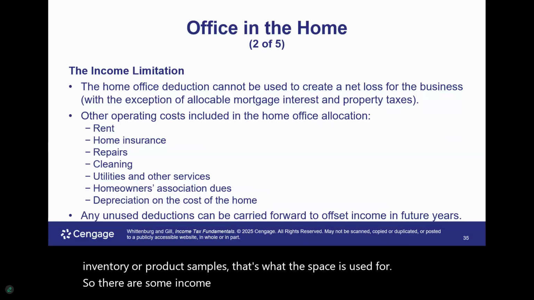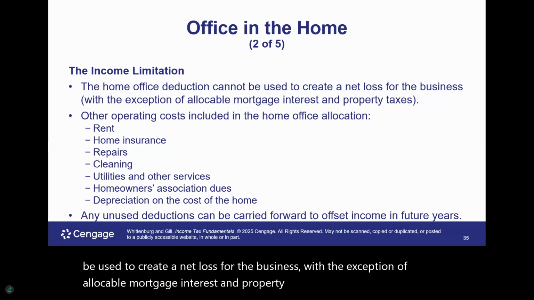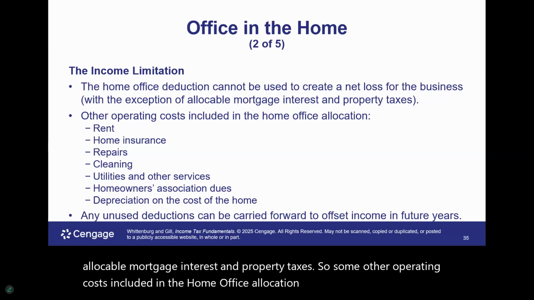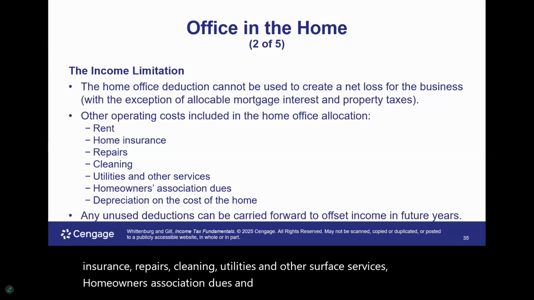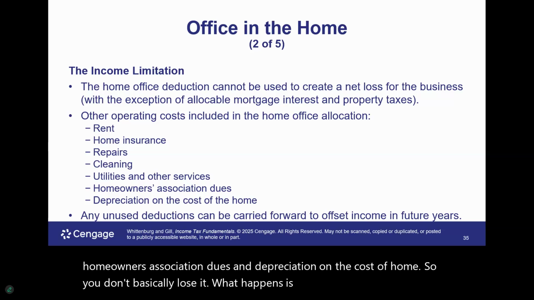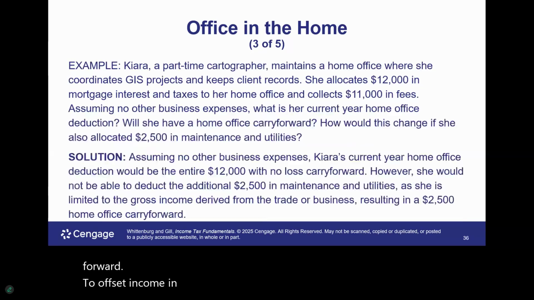The home office deduction cannot be used to create a net loss for the business, with the exception of allocable mortgage interest and property taxes. Some other operating costs included in a home office allocation include rent, home insurance, repairs, cleaning, utilities and other services, homeowners association dues, and depreciation on the cost of the home. So you don't basically lose it. What happens is that it's going to be carried forward to offset income in future years.